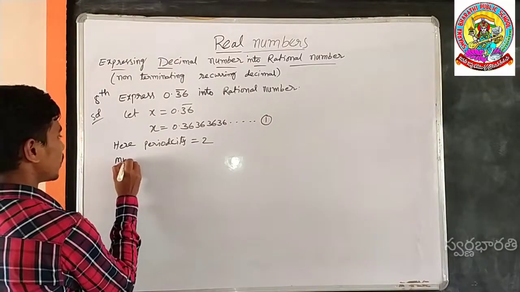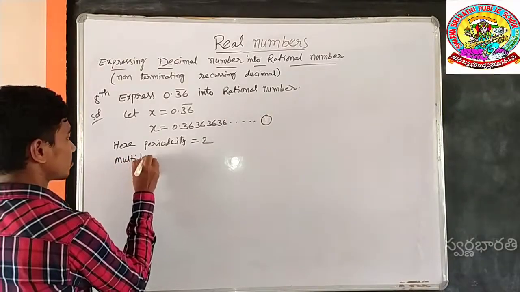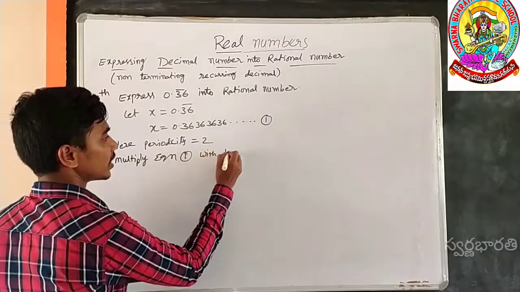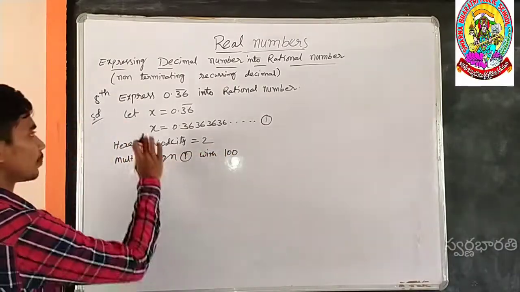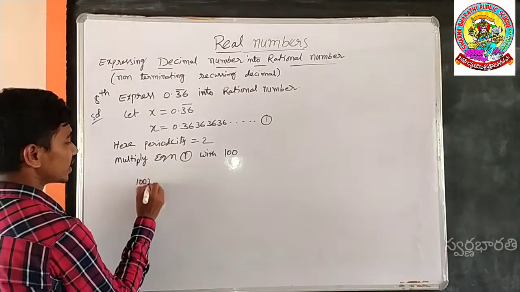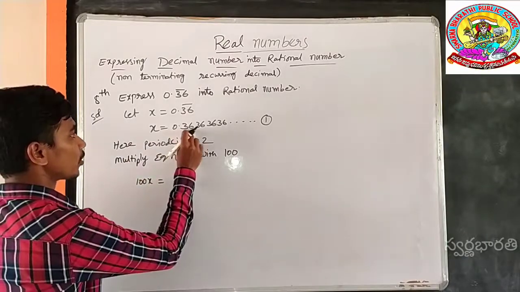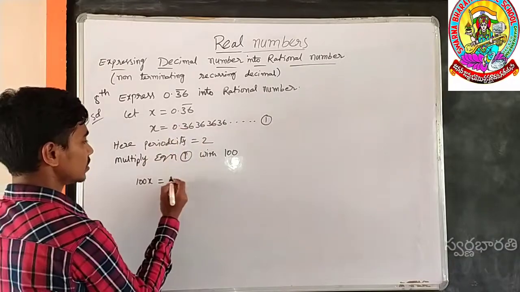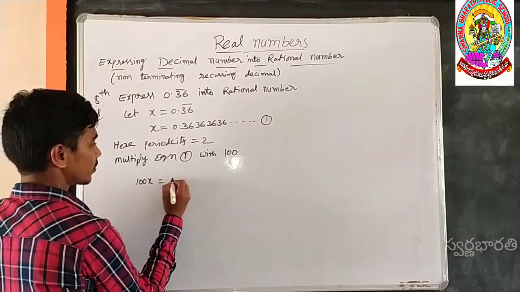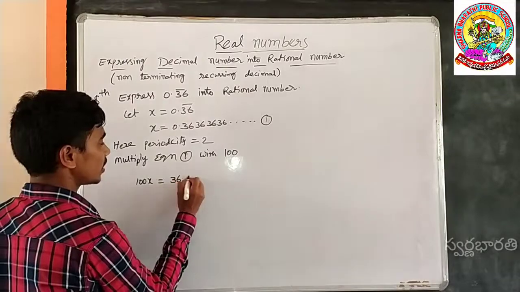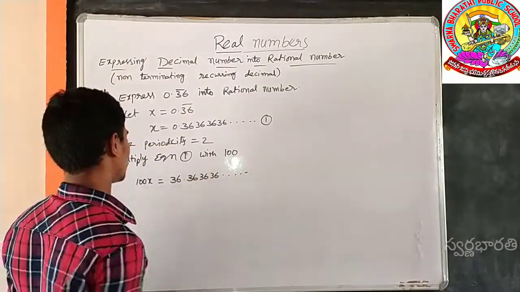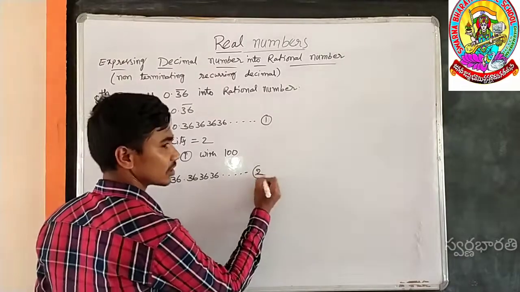So multiply equation 1 with 100. Then what will happen? 100x is equal to 36.3636 and so on, as two decimal digits move to the left side of the decimal point. So this is equation number 2.